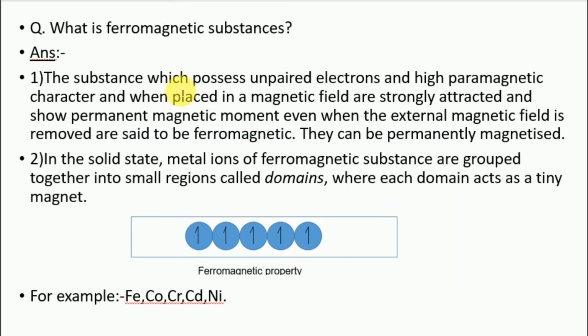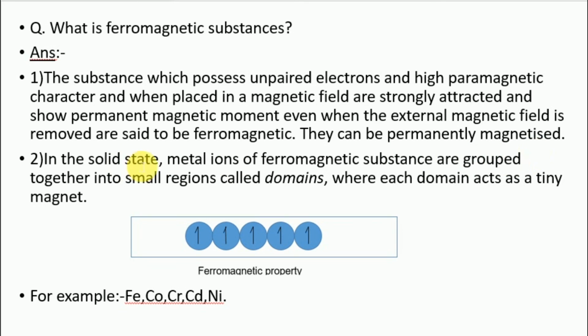So the last question is, what is a ferromagnetic substance? So your answer is, the substance which possesses unpaired electrons and high paramagnetic character, and when placed in a magnetic field are strongly attracted and show permanent magnetic moment even when the external magnetic field is removed, is said to be ferromagnetic. They can be permanently magnetized.